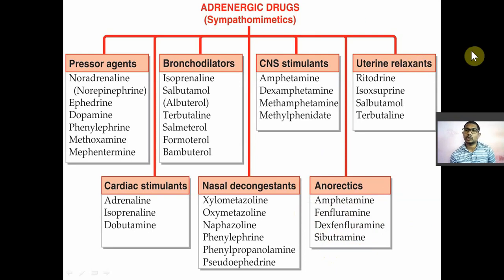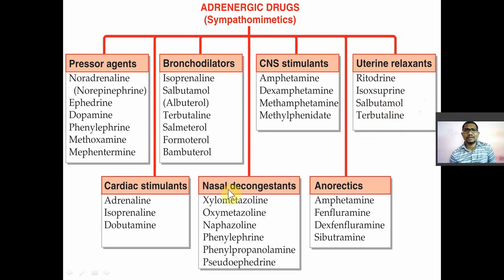Then the next class, the 7th class, is the uterine relaxants. Which are the smooth muscle relaxant drugs for the uterus? Ritodrine, isoxsuprine, salbutamol, terbutaline. Out of that, salbutamol and terbutaline are also used as anti-asthmatic drugs because ritodrine, isoxsuprine, salbutamol and terbutaline are known as beta 2 agonists. Beta 2 receptors are present on uterine muscle and also on bronchial muscle. That's why these drugs are used as uterine relaxants.